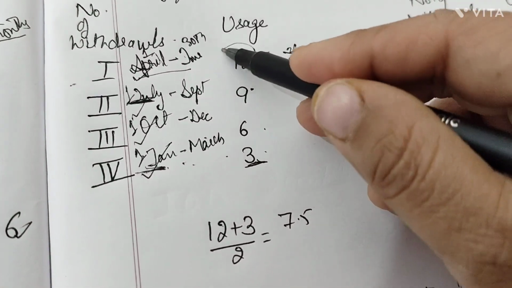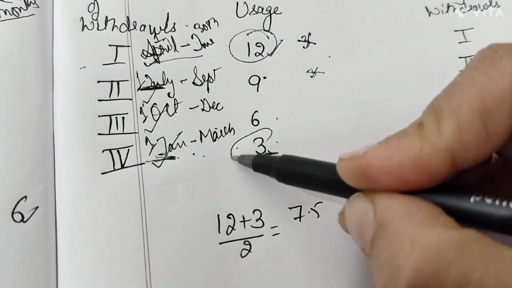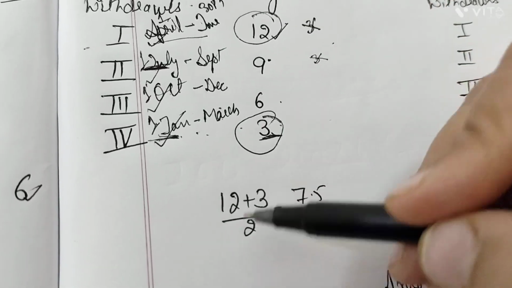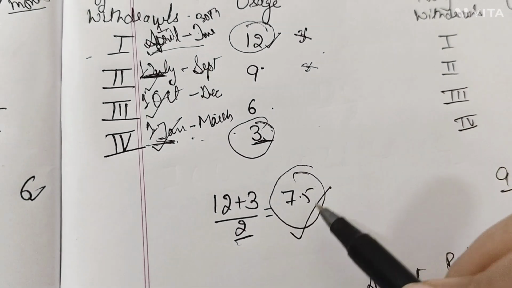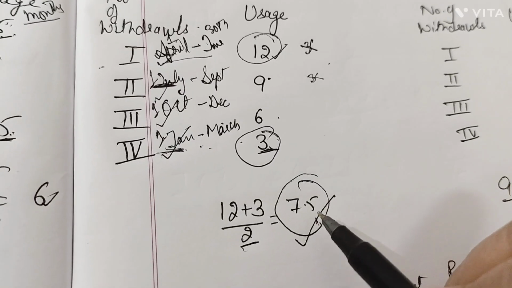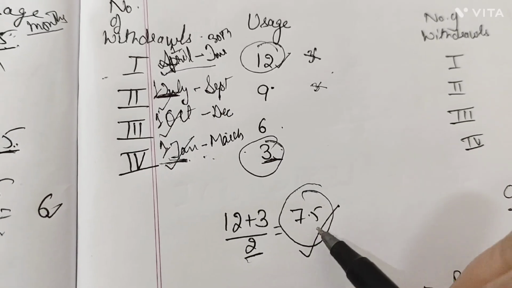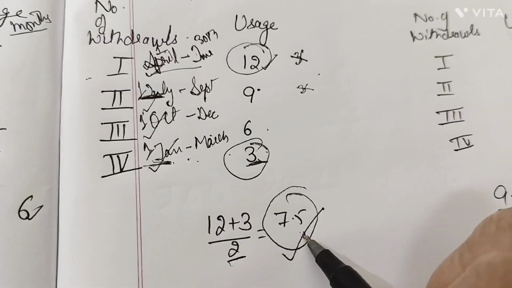Now you have to take the average of first and last. So 12 plus 3 divided by 2, the value you have to consider is 7.5 for the calculation of the withdrawal at the beginning of the quarter, right?